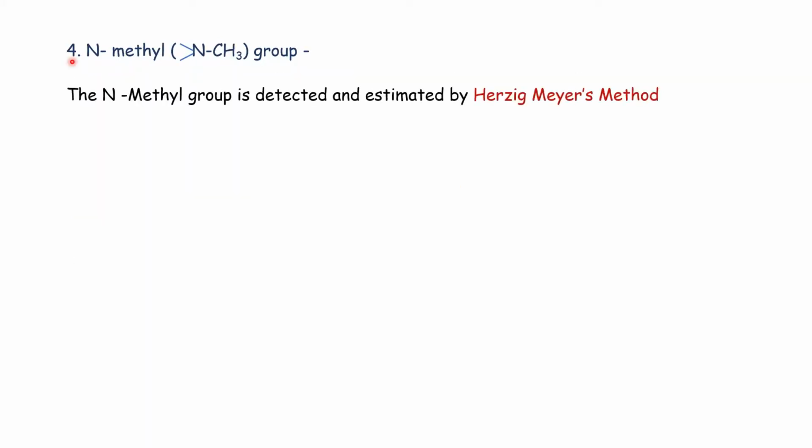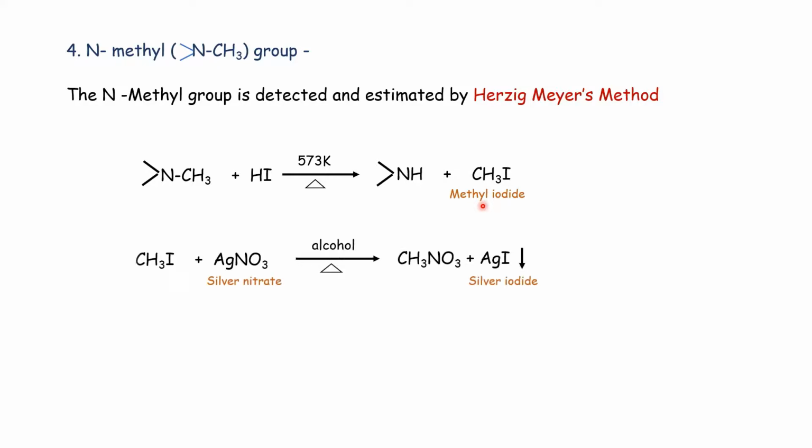The N-methyl group is detected and estimated by Herzig-Meyer's method. That method is similar to Zeisel's method. In that case also, the compound containing the N-methyl group is first treated with hydroiodic acid, but the temperature is different. The temperature required is 573 Kelvin. Then the N-methyl group is converted into methyl iodide. And when methyl iodide is treated with silver nitrate, a precipitate of silver iodide is obtained. These are the tests to detect the N-methyl group.